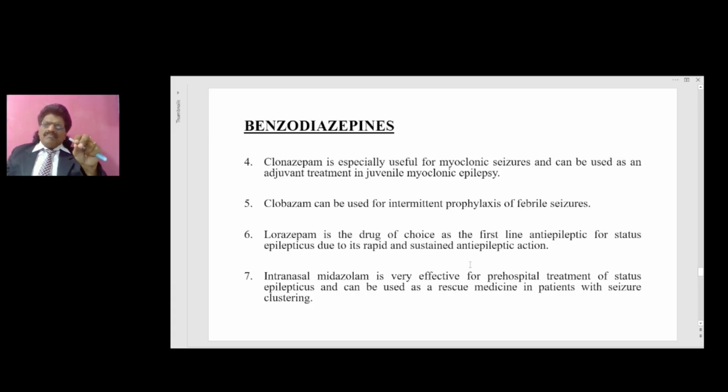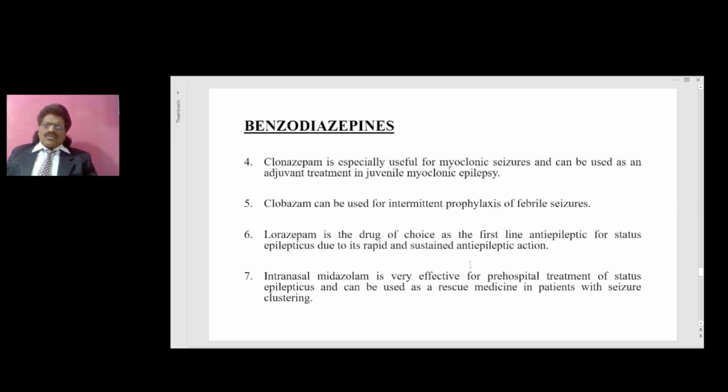So only in a certain period they get seizures. So no need to start an anti-epileptic drug which is given on a continuous basis. In those seizures which occur episodically, clobazam is very good because clobazam can be given as intermittent prophylaxis for febrile seizures.